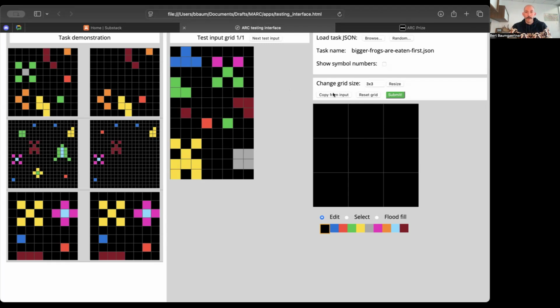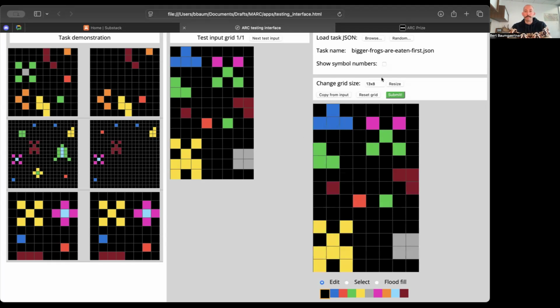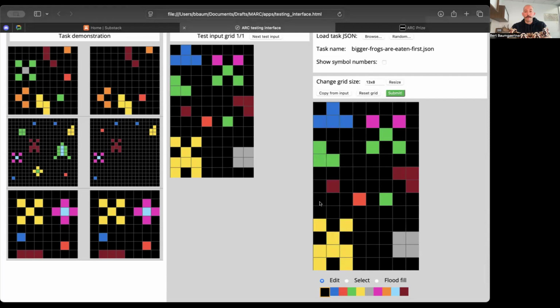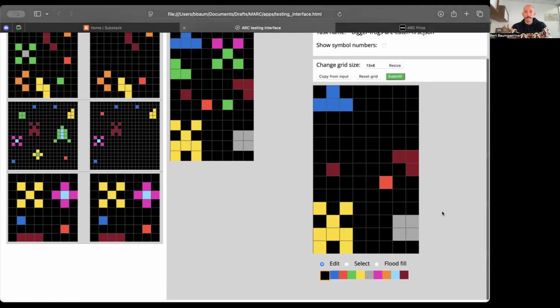So I can copy from the input the grid size, and this is also important. The grid is different here in that it's higher than it is wider. So if I copy from the input, it will make sure that the grid size is exactly the same. And what I'm now going to do is recolor these pixels to match what I think the solution is supposed to be. And take this green one out and put the red one there. And then the red one will have moved over into that position. And so now when I submit this, I see down here that I got the correct solution.